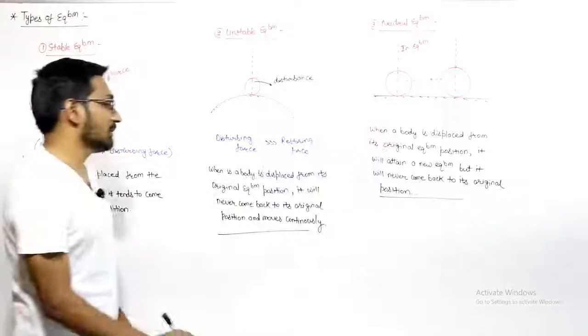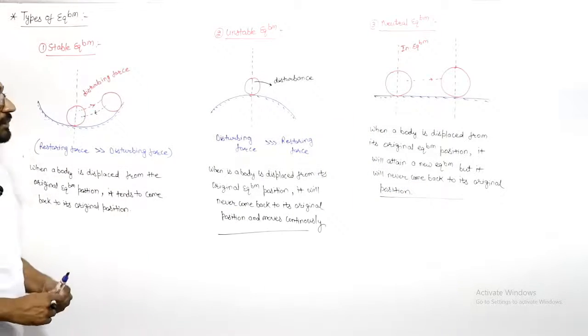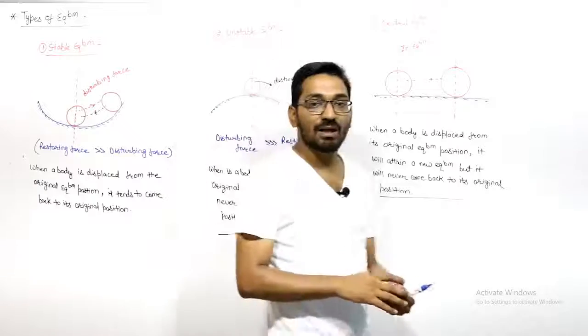This type of equilibrium is known as neutral equilibrium. So you have three types of equilibrium: stable, unstable, and neutral.